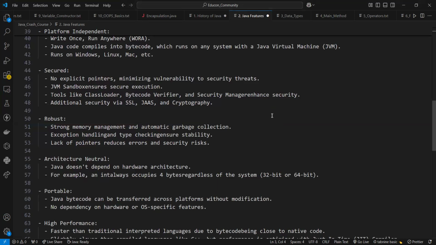Through the pointer, we can store something in memory, and through the pointer, one can fetch the data from the memory. If we had the pointer in Java, we could also fetch the data from the memory through the pointers. But as this pointer concept is not there in Java, one cannot fetch the data easily.